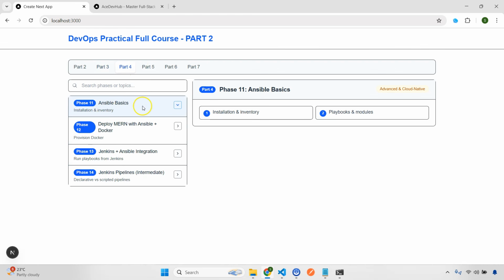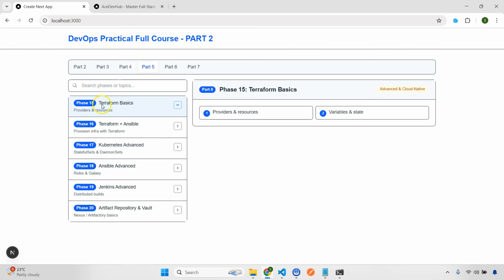Then in the part 4 there will be Ansible, configuration management, practical Ansible with Docker, Jenkins and Ansible integration, and Jenkins pipelines. This will be intermediate. All right. In the part 5, we are going to cover Terraform plus Ansible, Kubernetes Advanced, Ansible Advanced. Now it's possible this can change, so sometimes I'll move this one to the next part, but overall these are all the topics we are going to cover. Also the vault and security.